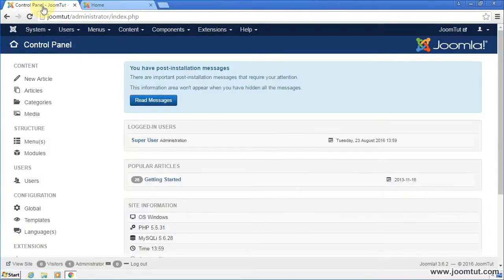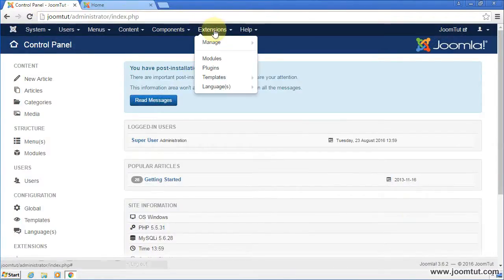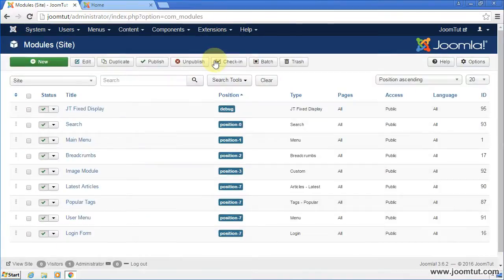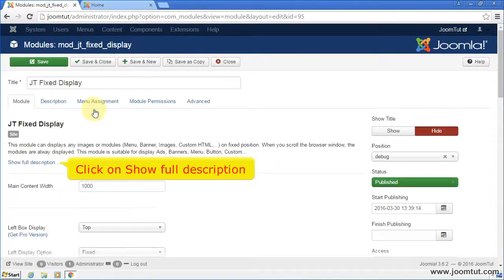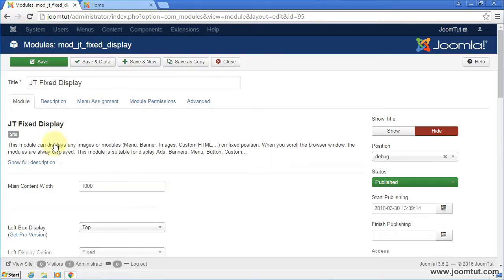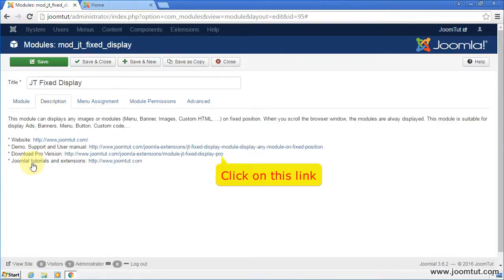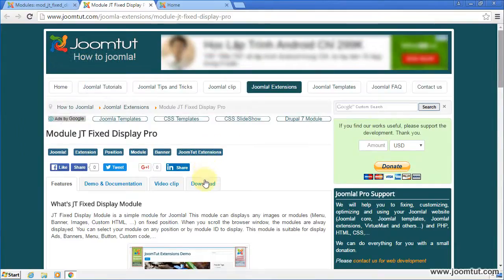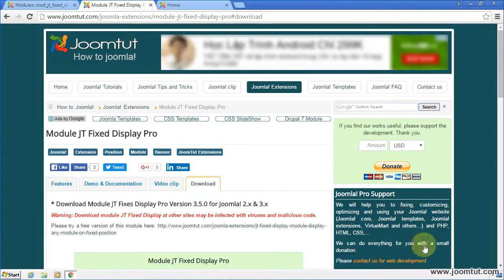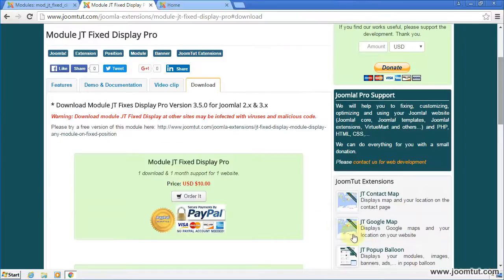Go to Extensions Manage. Click on the module JT Display Free to open it. Click on Show Full Description. Click on this link. Go to Download page. Click on Order It button.